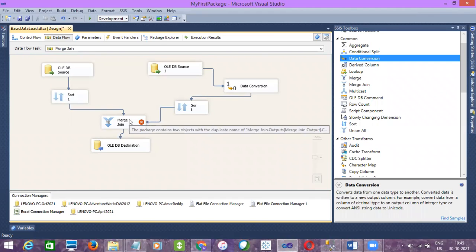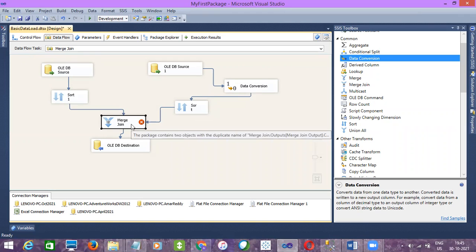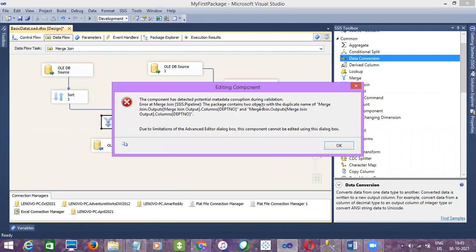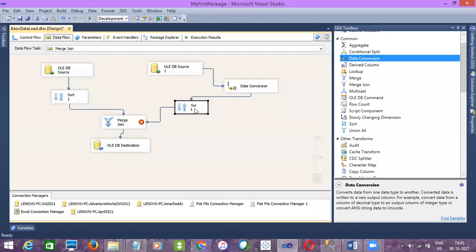Why is it showing a red mark, guys? Let me mouse over here. What is it saying? It contains a duplicate. Which duplicate is it? Maybe the column name.